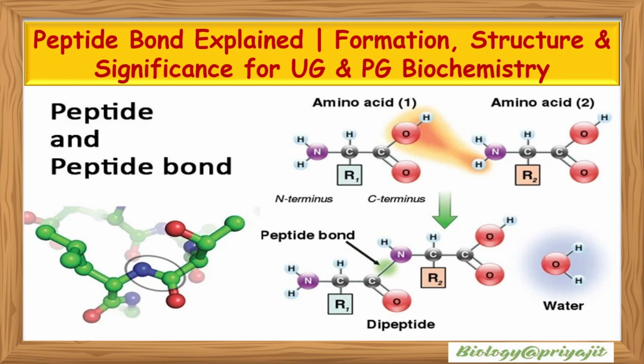Welcome, my dear students. Today we step into one of the most fundamental concepts of biochemistry, the peptide bond. How do tiny amino acids join to form long chains that become functional proteins? And how can a single bond influence a protein structure and its stability? In this class, we will uncover how the peptide bond forms, why it is unique, and how its special characteristics support the entire architecture of proteins. So let's dive into the simple yet powerful chemistry behind this essential biological bond.